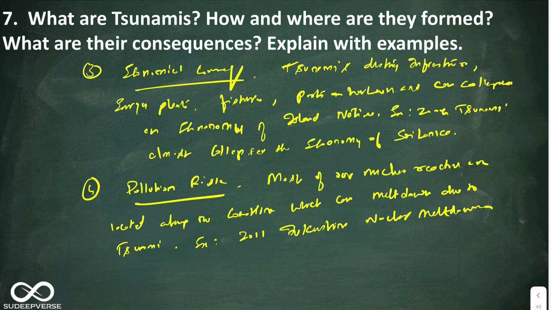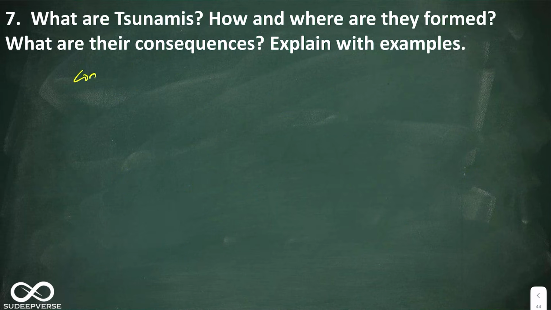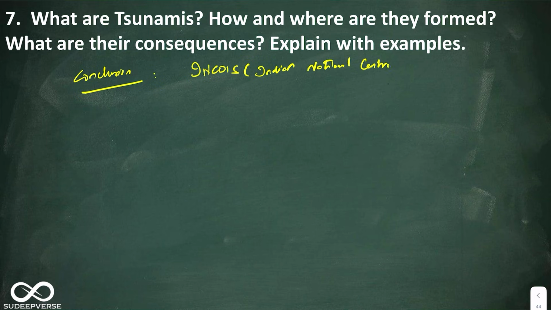Finally, in the conclusion, I'll talk about an institution that has played a very, very important role in the Indian Ocean in spreading the early warning system across all the nations of the Indian Ocean, not only India. In conclusion, I'll talk about INCOIS, the Indian National Centre for Ocean Information Services.